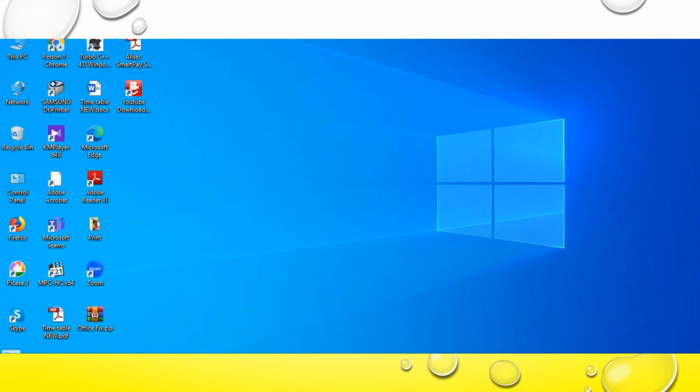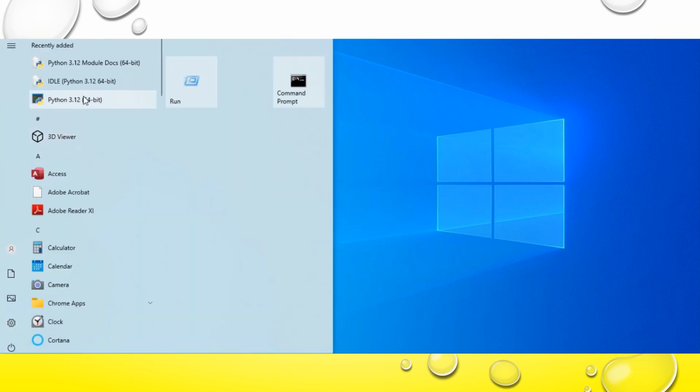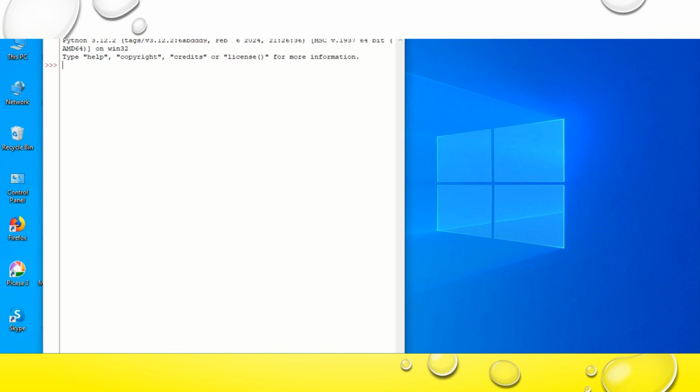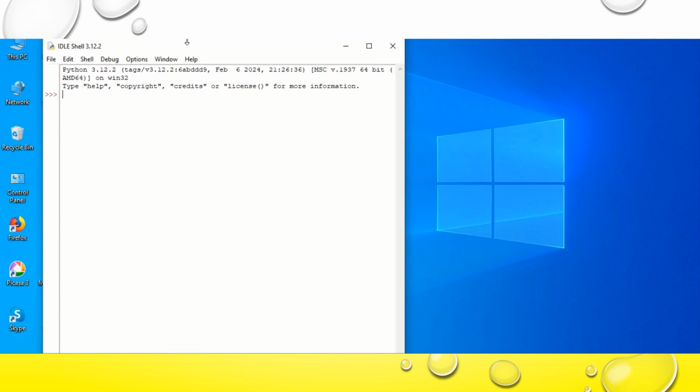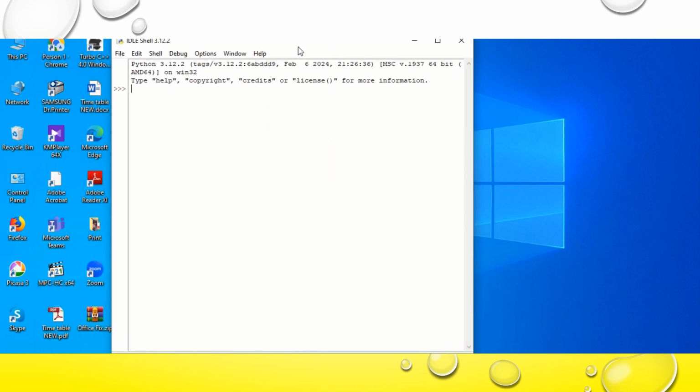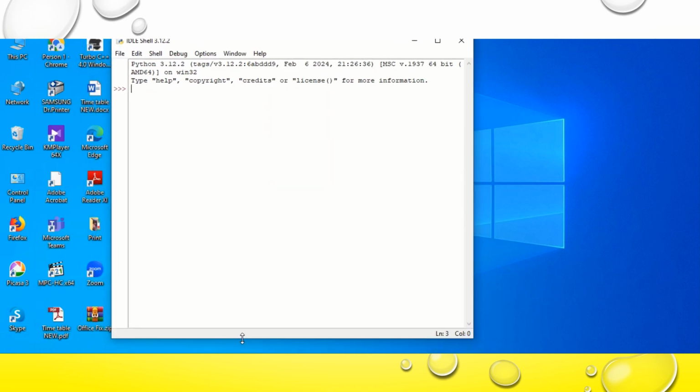I will open the IDE of Python programming language, click on Start and click on IDLE Python 3.12, and resize, that means adjusting the size of the window.